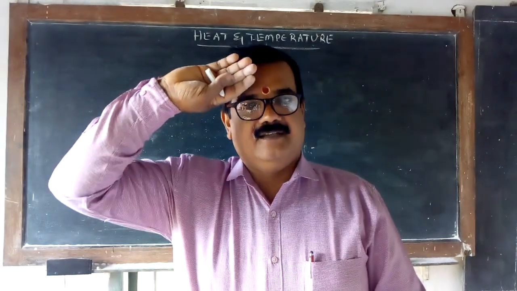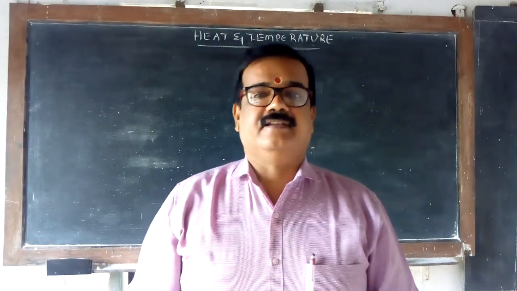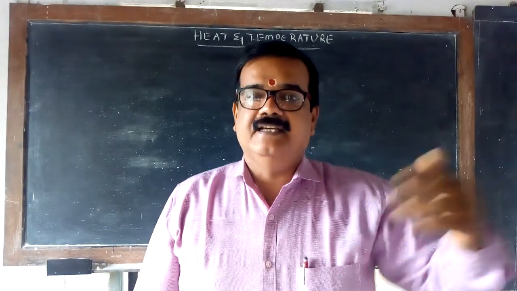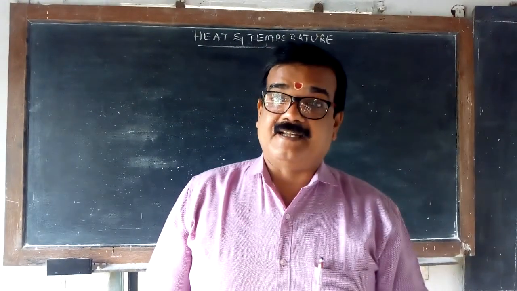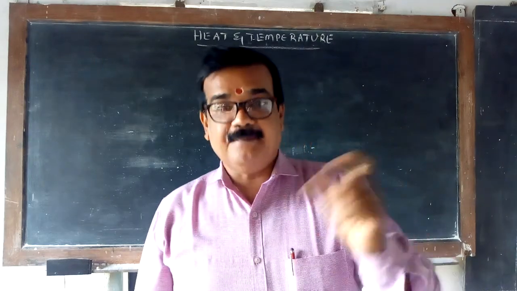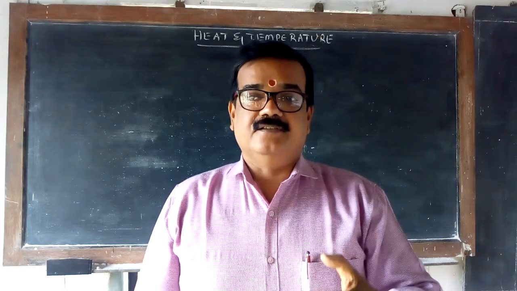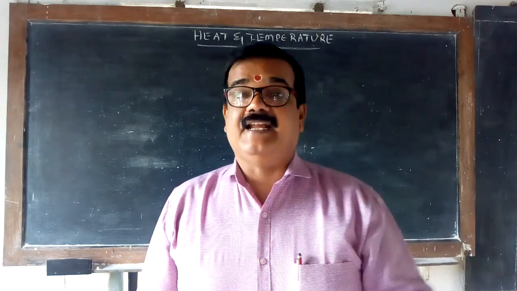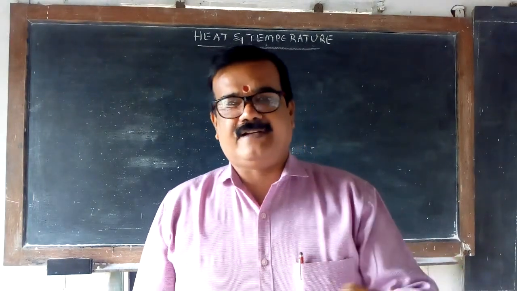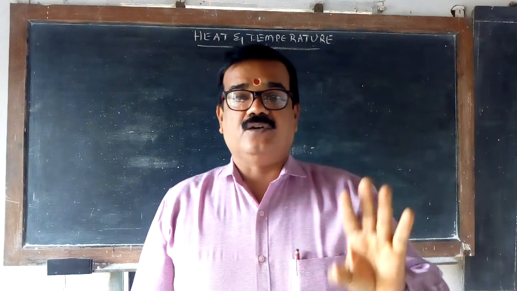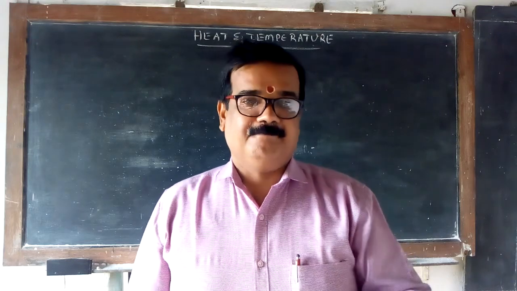See, now you can feel. If you can't do it yourself, somebody else has to keep their hand on you, and they see that there is a difference in temperature. It is a bit above normal when they say he has got a fever. Through that method only we used to measure. But then they brought the instrument here, and their measurement is Fahrenheit. So 102 degrees is Fahrenheit. The normal temperature of the human body is about 98.6, roughly 99 degrees Fahrenheit, so in fever it increases by 2-3 degrees. That is why we say 102, 103, 104 degrees Fahrenheit.